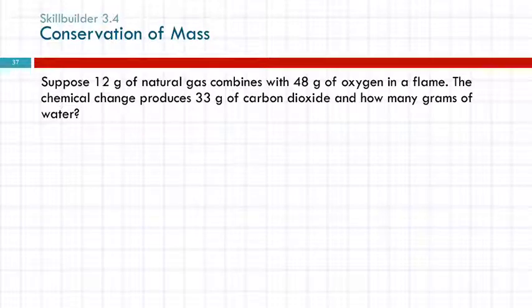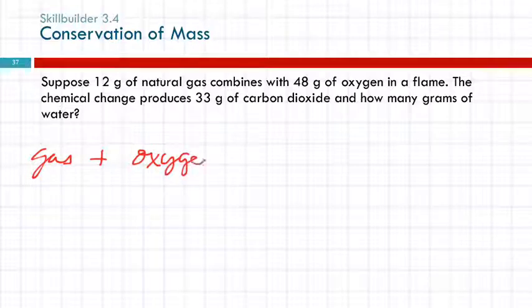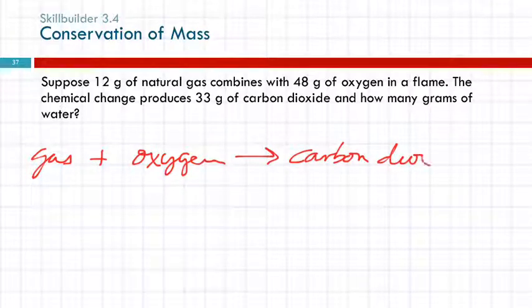So what do we have happening here? We have natural gas and we have oxygen. So we've got gas plus oxygen. They're combining in the flame and they are making carbon dioxide and water. That's what the words are telling us. Carbon dioxide. Ran out of space. Plus water.